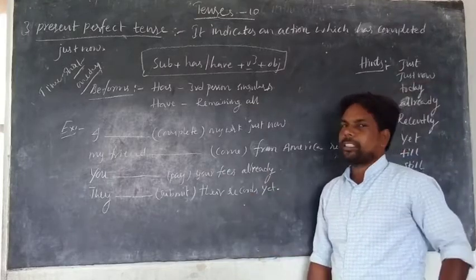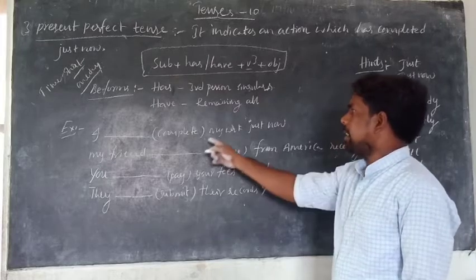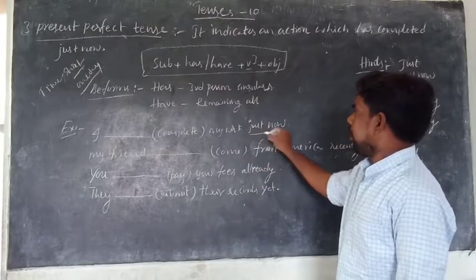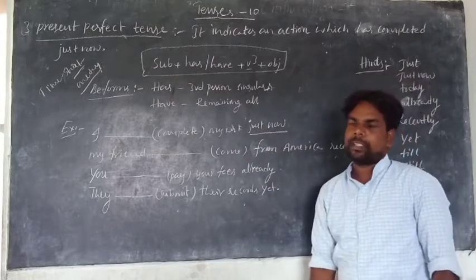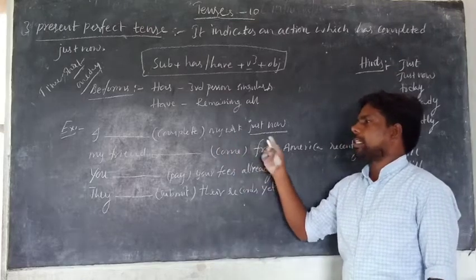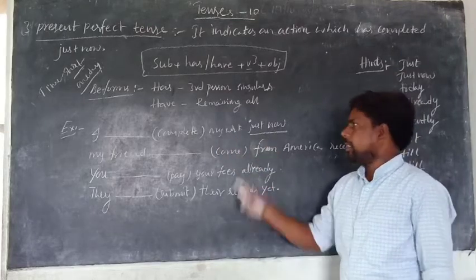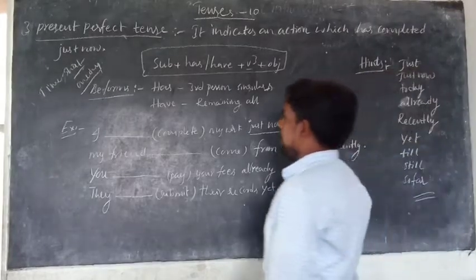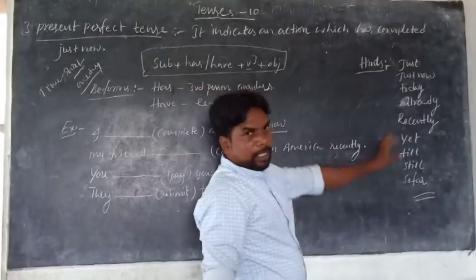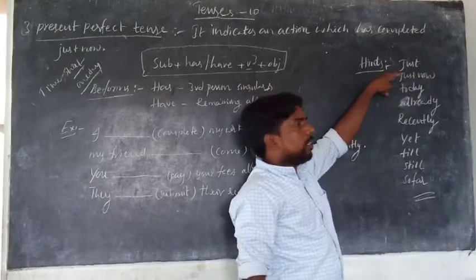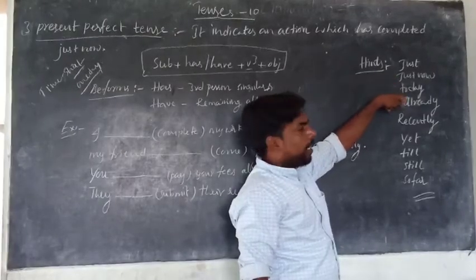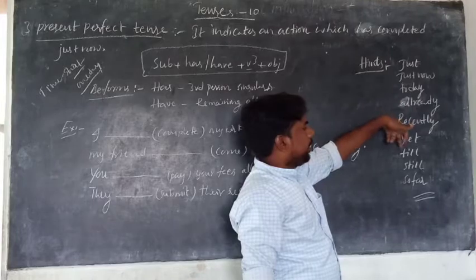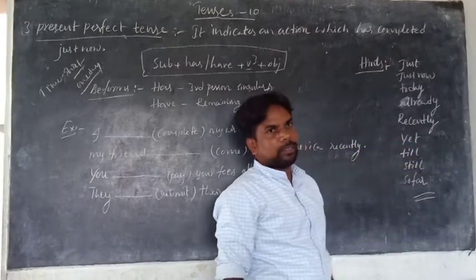Now come to the example. I dash completed my work just now. Just now is the hint. Just now is one of the hints of present perfect. The hints of present perfect are just now, today, already, recently, at, till, still, so far.